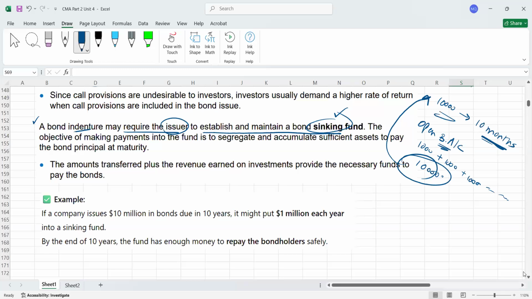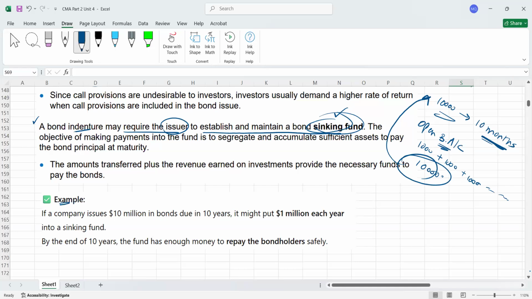So actually the sinking fund will work in a similar way. You can assume a sinking fund is a kind of saving account for the company. Every year the company will put some amount into that bank account, and over the years, cumulatively this amount will become equal to the loan amount, and you can use that amount to repay the loan. That's called the sinking fund idea.